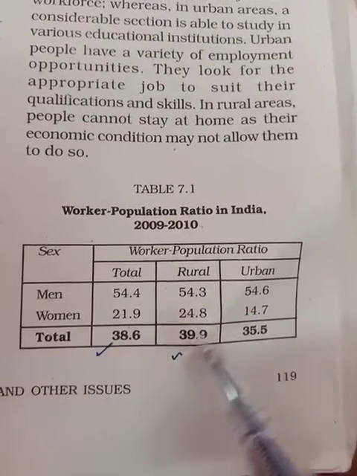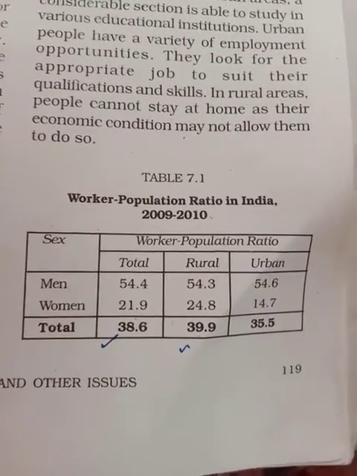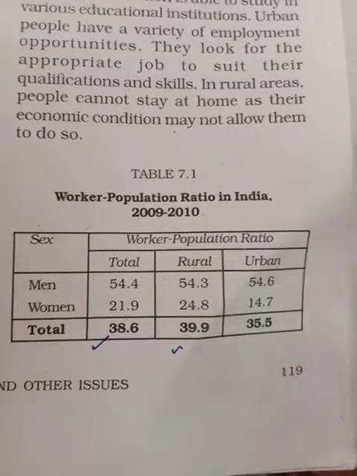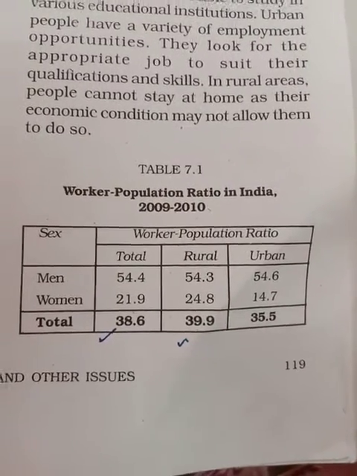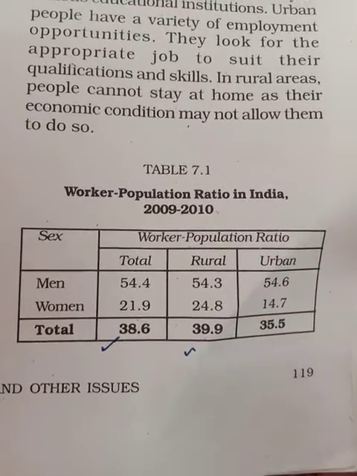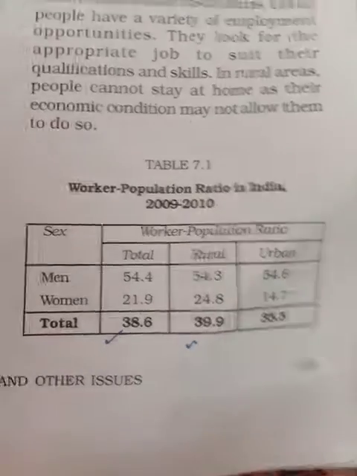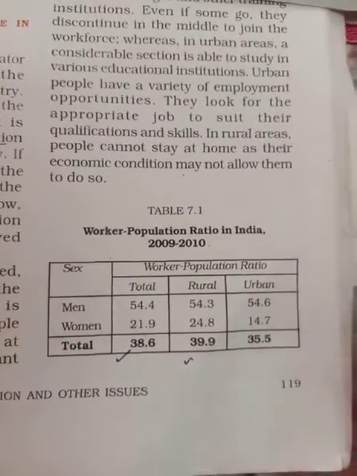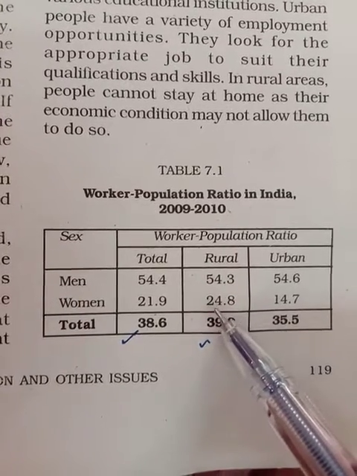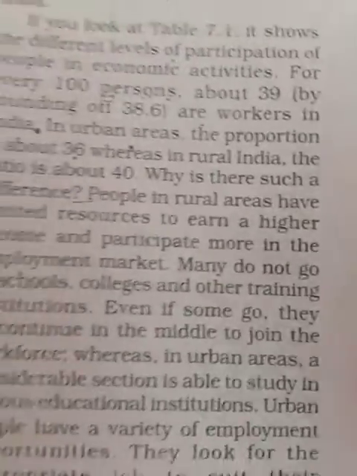So out of 100 people, only 38.6 are working over there, because in the total population all types of population are included, like all sections, like children below 18 and above 18. So 100 is considered as the total population. Out of that, 100 is considered as the total population for female. Then out of that only 24.8 are working over there. That we can discuss from the explanation of the table also.